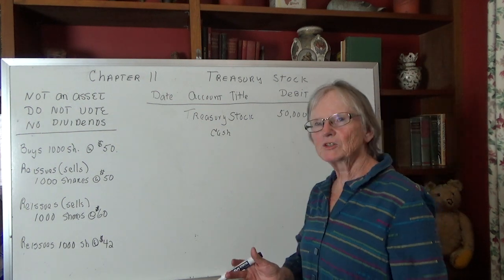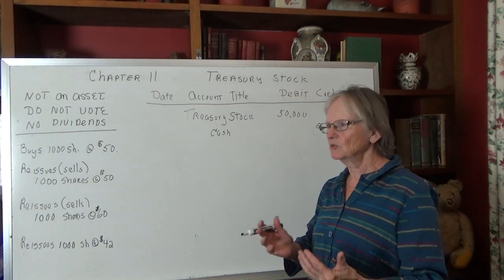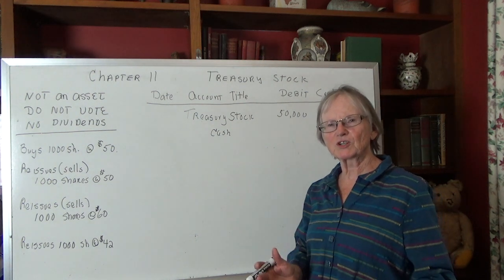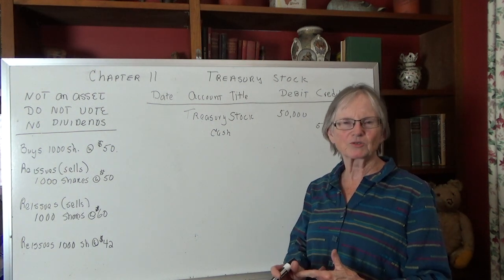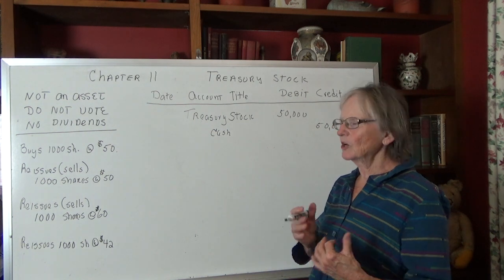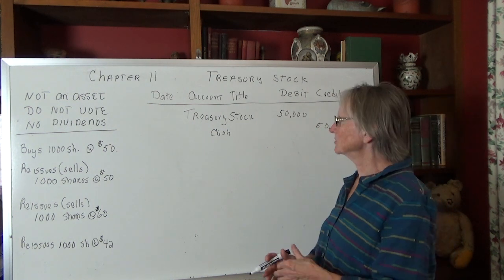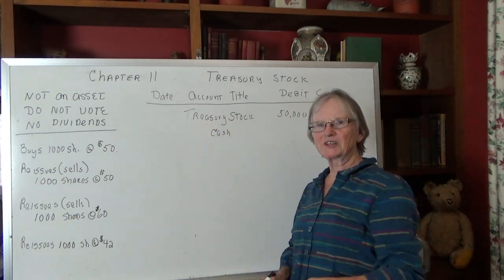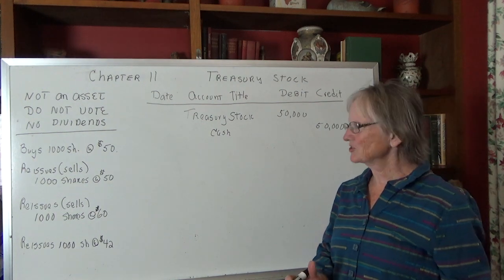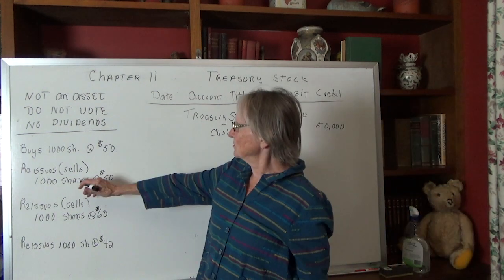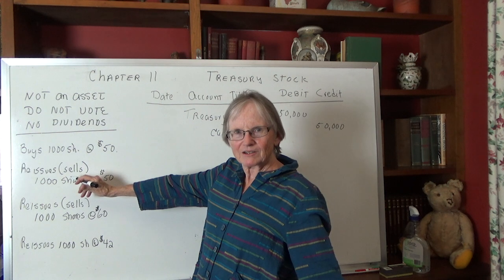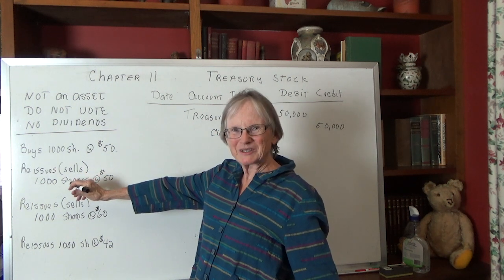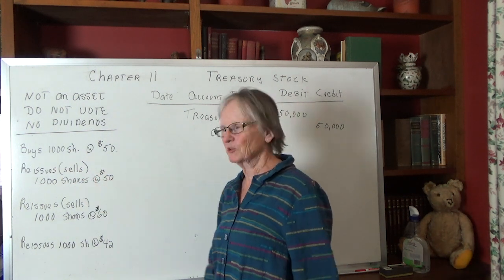There are several things a company can do when it buys back its stock, and the usual thing to do is to hold it in its treasury as treasury stock. It does not usually retire it. So all we're going to be doing in this chapter is recording treasury stock and then reissuing that treasury stock. And when we say reissue, it's just selling that same stock out onto the open market again, and it's going to be done at whatever the market price is.